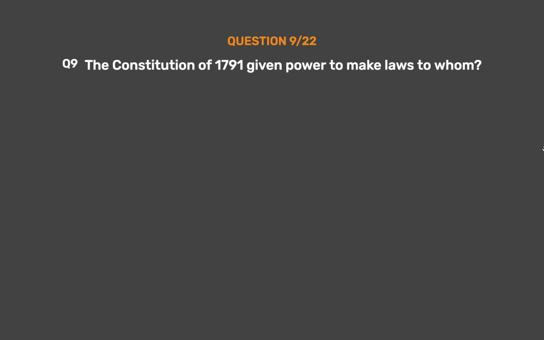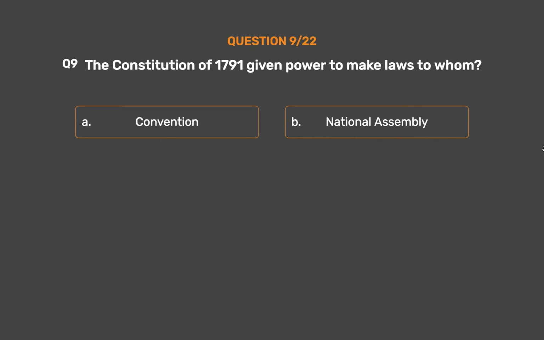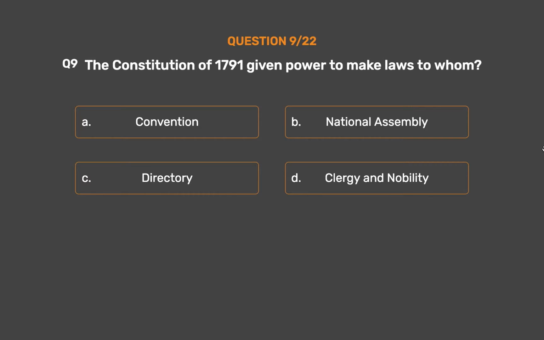Question number 9. The Constitution of 1791 gave power to make laws to whom? Option A. Convention. Option B. National Assembly. Option C. Directory. Option D. Clergy and nobility.